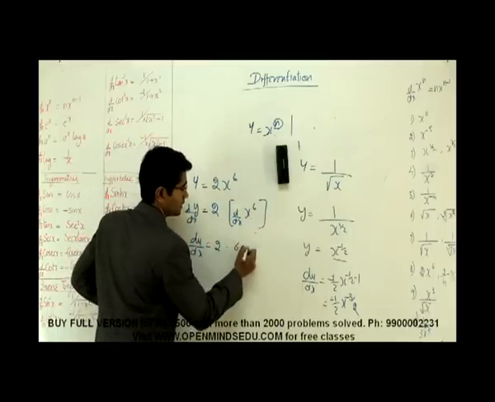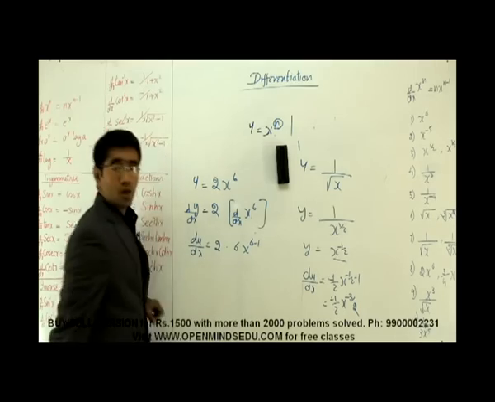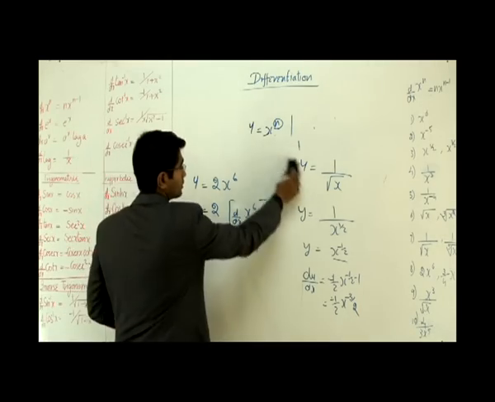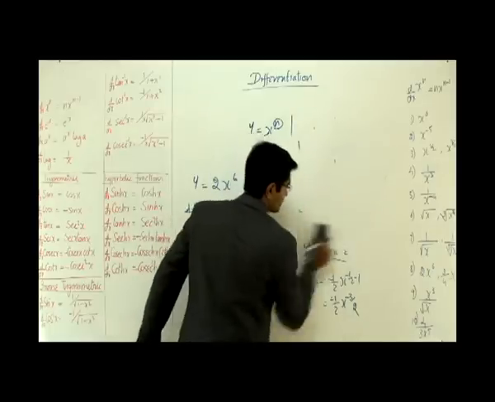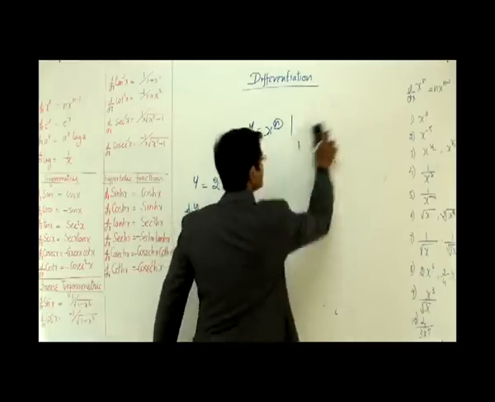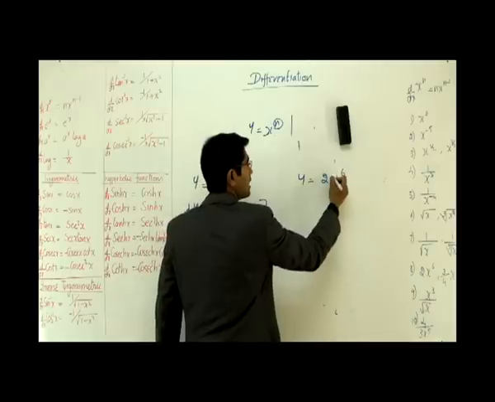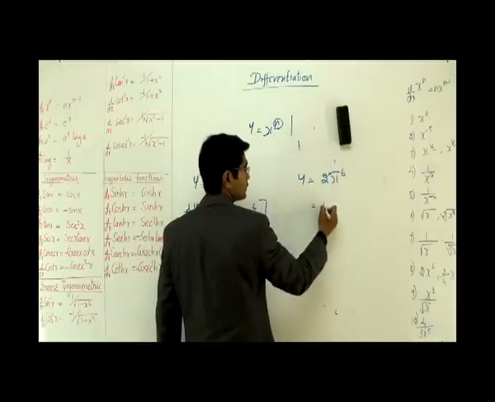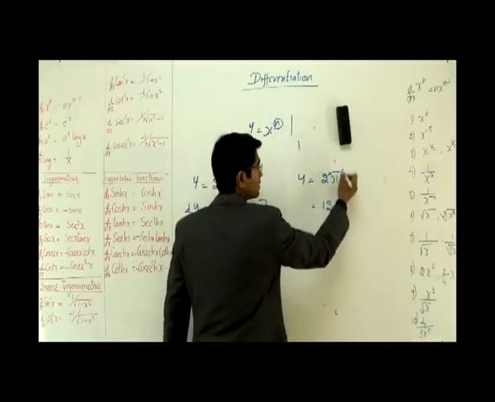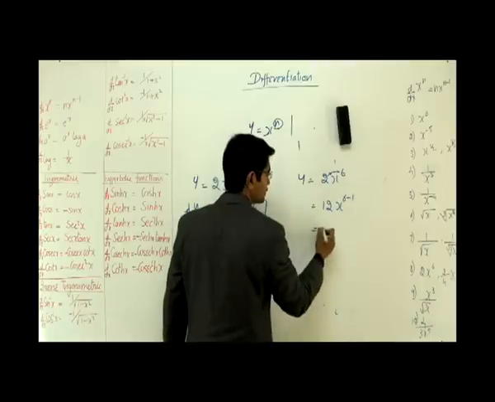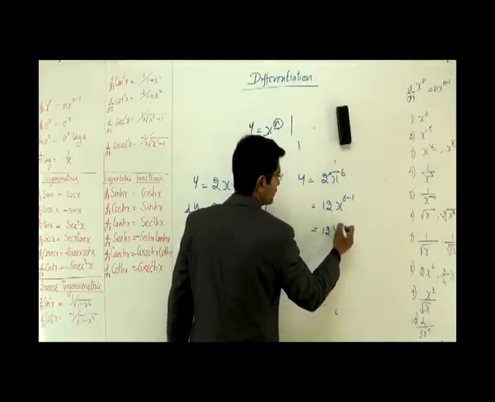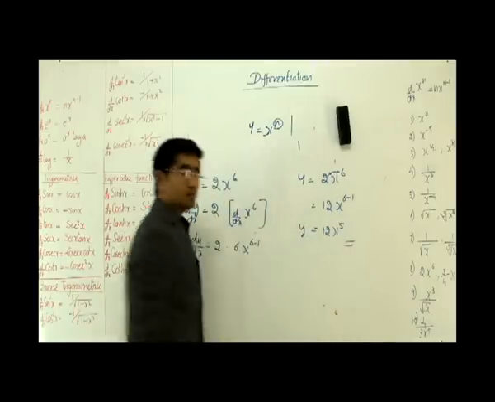That is 6 into x to the power 6 minus 1. Or I can directly do this using a shortcut. It says, if y is equal to 2 into x to the power 6, I multiply these two numbers. That is 12 into x to the power 6 minus 1 again. That is 12 into x to the power 5. That's how simple it is.